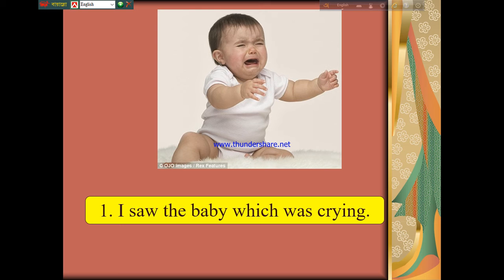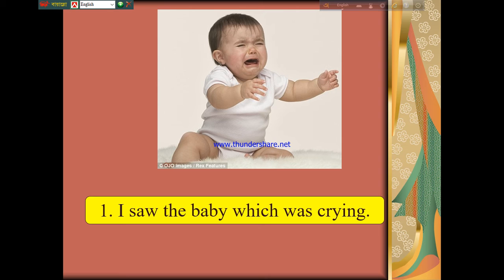I saw the baby which was crying. In a complex sentence, there must be a principal clause and a subordinate clause. But in a simple sentence, there must be a subject and a verb.